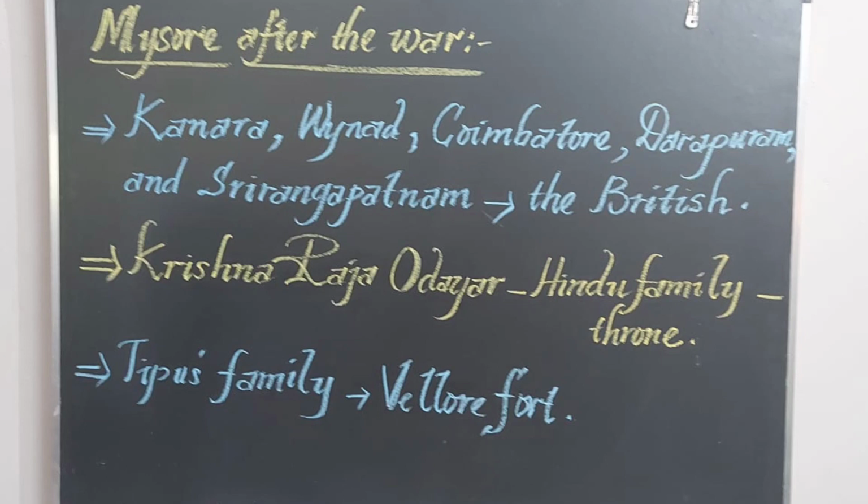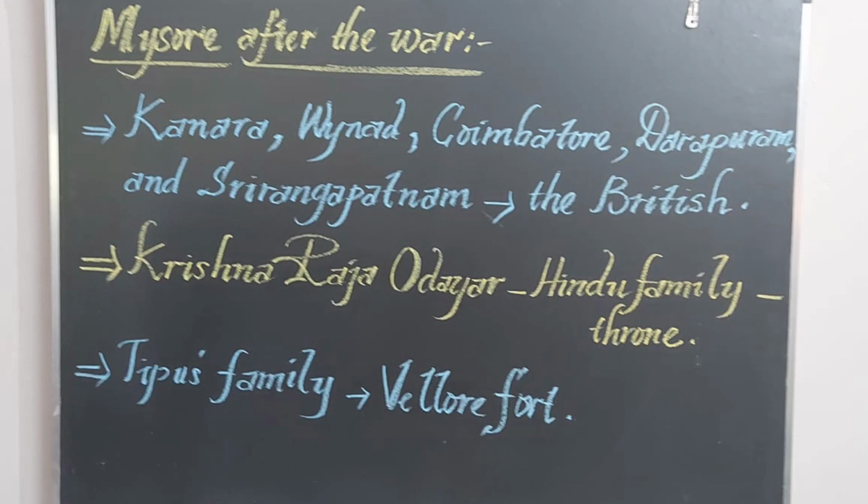Tipu's wife and his relatives, his sons, and some of the sons who were given as hostages, all of them were taken to Vellore Fort, and they were not allowed to move freely from the fort. They were completely under the control of the British. The children of Tipu Sultan spent their childhood days in the Vellore Fort prison, and they were not as clever or as brave as their father, because their childhood was spent in Vellore Fort. That was the main motive of the British. That's why they kept them in the Vellore Fort.